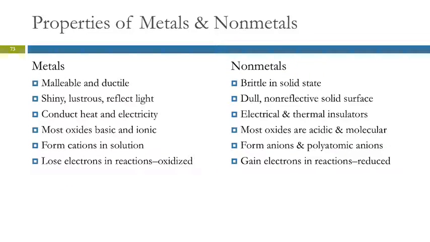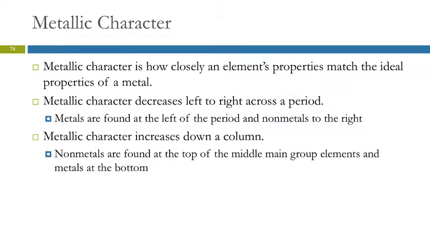So they're kind of opposites of each other. If you can remember one set of properties, then the other is just the opposite. So when we talk about metallic character, we're asking, how much is this element like an ideal metal? You know, shiny and ductile and forms cations and all of this stuff.